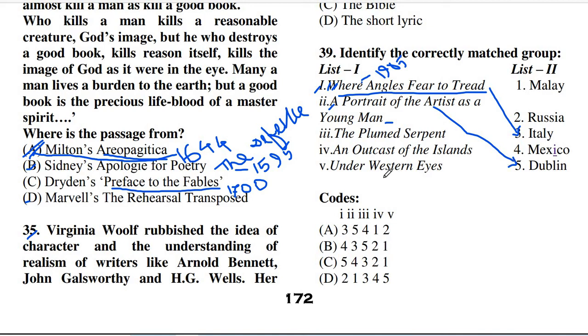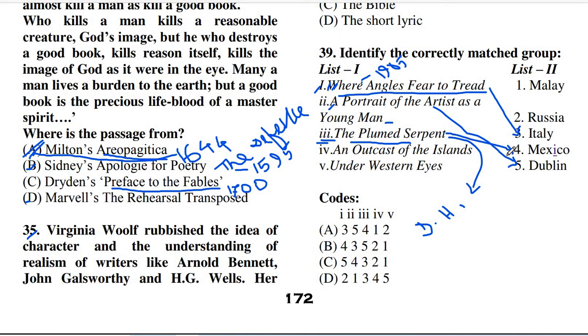Now comes the question option, and now comes option number 3, that is The Plumed Serpent. So who is the writer of this book? This book was written by D.H. Lawrence. The idea of writing this novel came into his mind whenever he was traveling to Mexico. So we can surely match this option number 3 with option number 4.